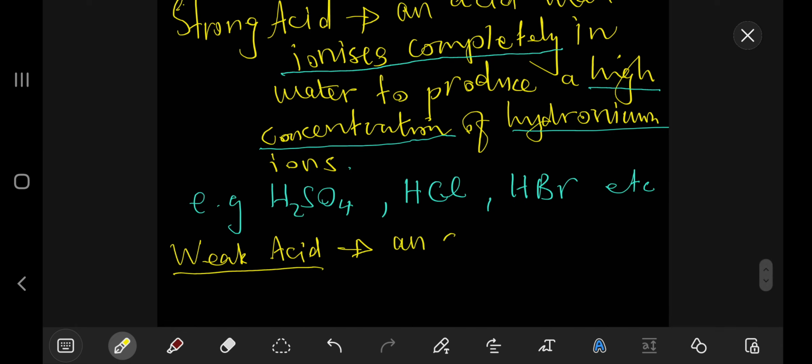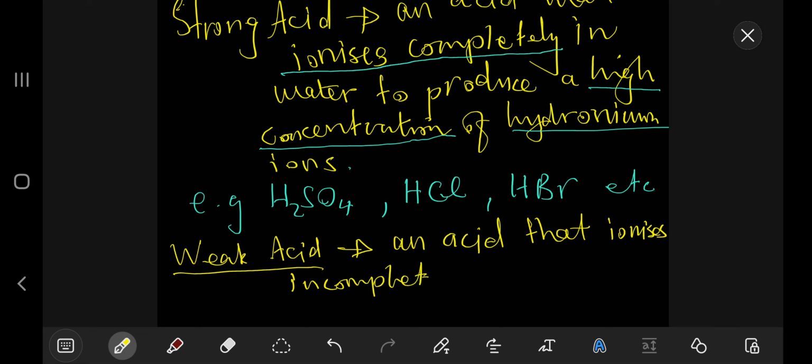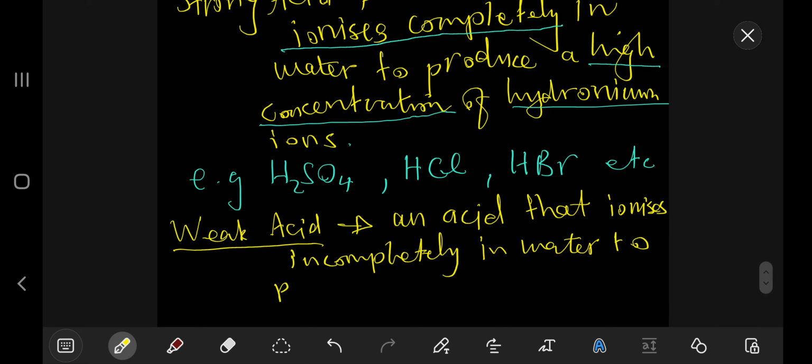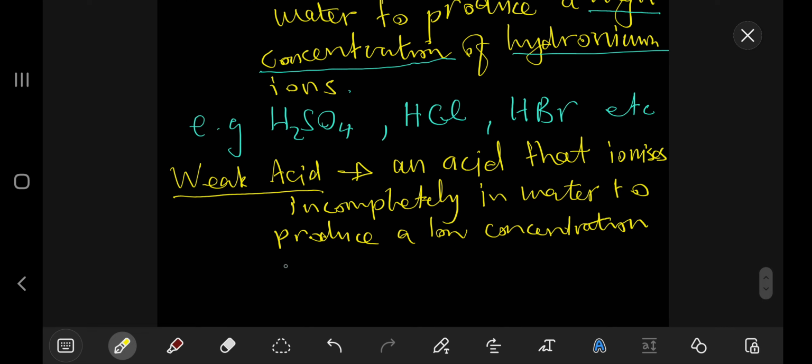So this is an acid that ionizes incompletely in water to produce, so instead of a high concentration, it produces a low concentration of hydronium ions.